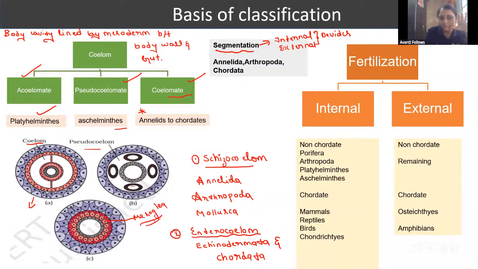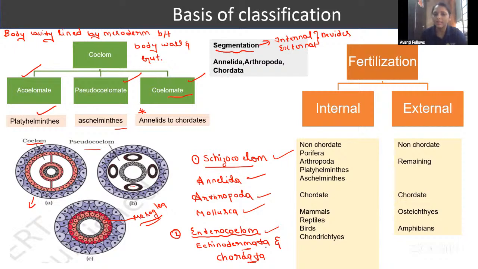Mesoglea is there. Remember this. Okay. And when you come to the coelomates, coelom is present in Annelida, Arthropoda, and Mollusca, and enterocoelom is present from the Echinodermata onward, and all the chordates have enterocoelom.